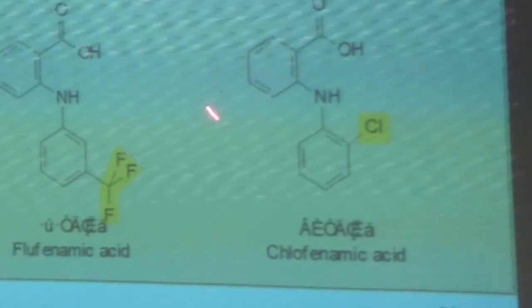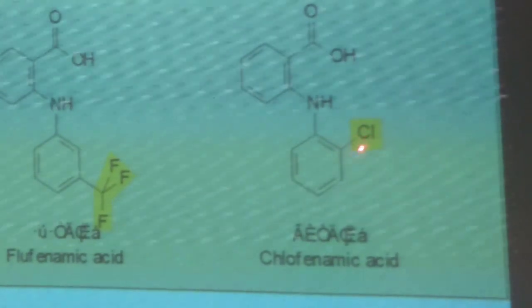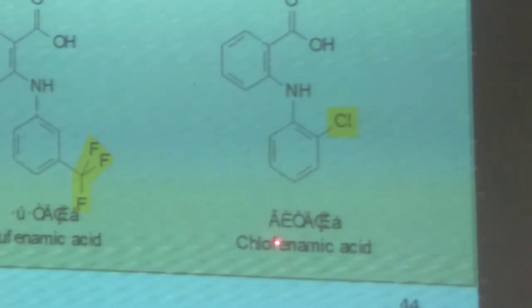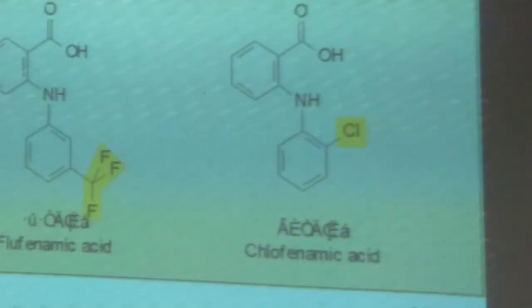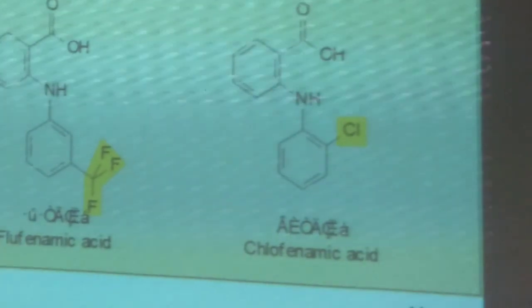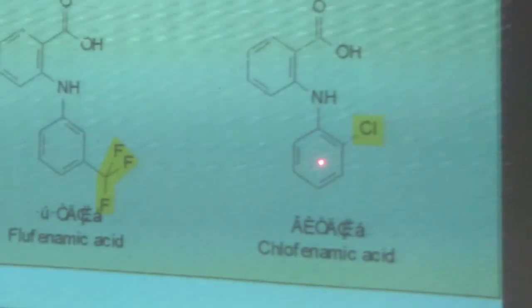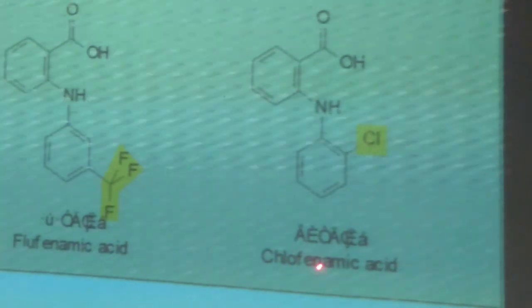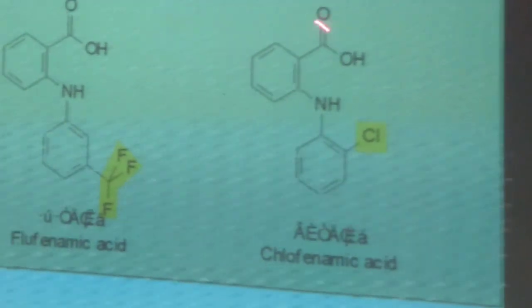That linkage whole, excluding chlorine, is called the phenamic acid linkage. And when chlorine is added, that is called clofenamic acid. That linkage is called aminobenzoic acid or anthranilic acid. When a phenyl group is attached, that is called phenamic acid. And then when chlorine is attached, that is called clofenamic acid.